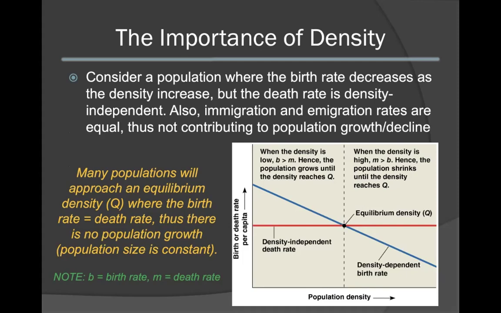In this scenario, many populations will approach an equilibrium density, which is denoted by the value Q. Note that this is the point in which the density-dependent birth rate equals the density-independent death rate. As a result, there would be no population growth at an equilibrium density. Thus, the population size would be constant. Note that in this scenario, as stated before, the birth rate would equal the death rate.